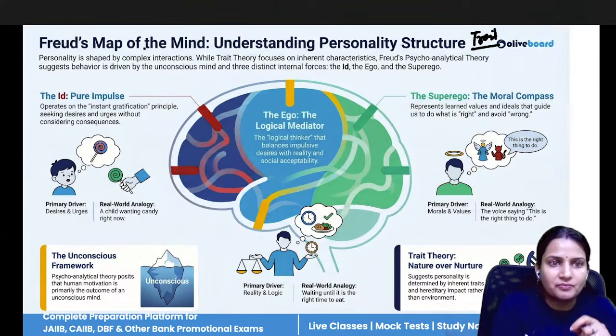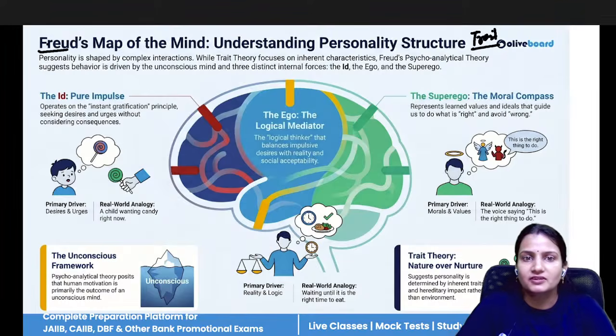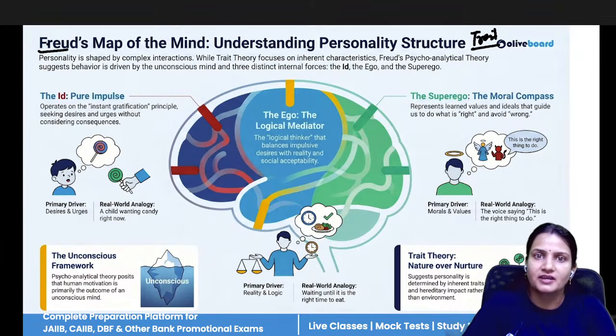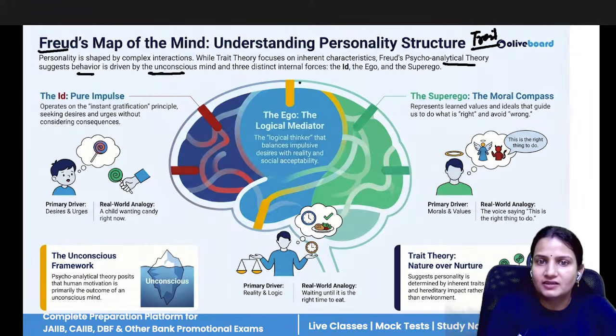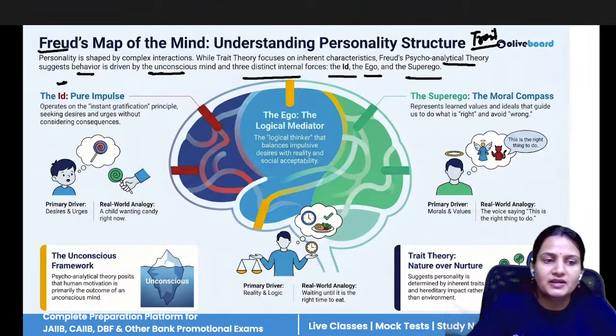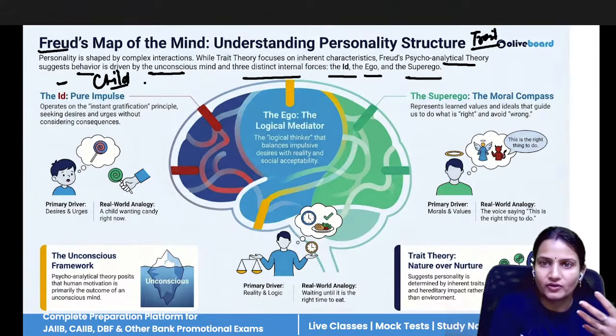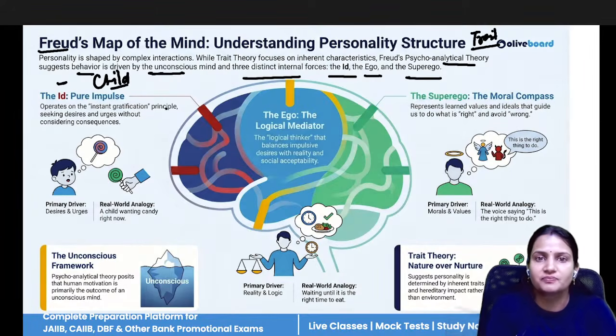So Freud's map of the mind means Sigmund Freud has given the trait theory that focuses on the characteristics that persons have from their parents. Freud's psychoanalytical theory suggests behavior is driven by the unconscious and subconscious mind, known as the ID, ego, and superego. Now, ID means what? ID denotes the child, the kid that has a special level of urge to do anything.